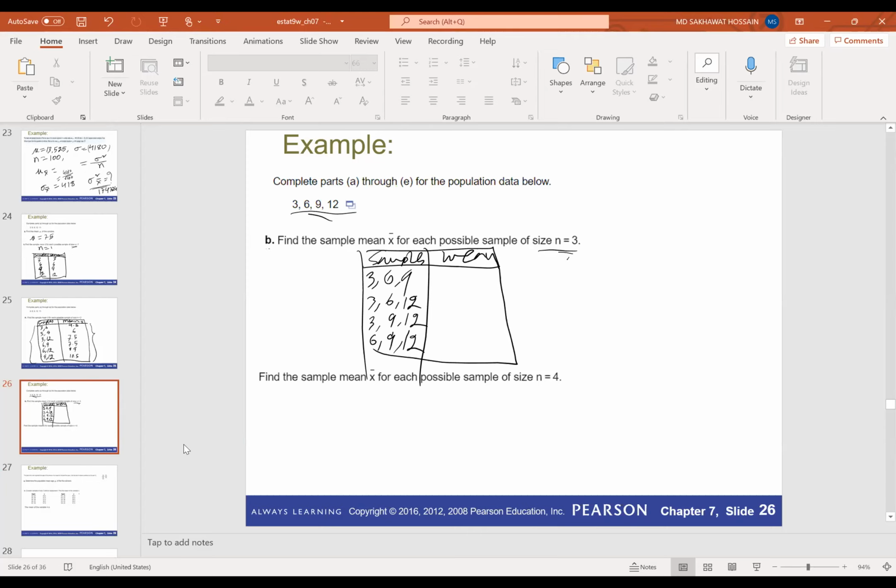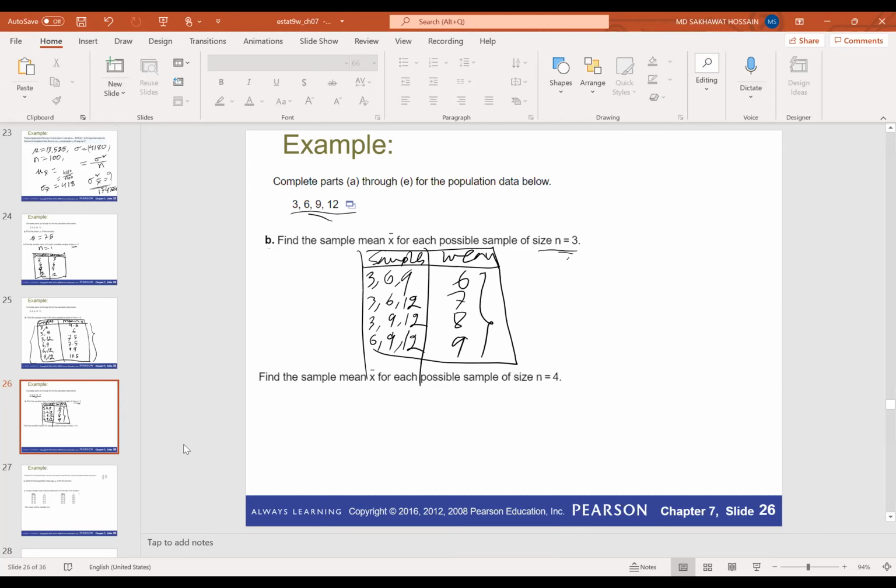So the sample mean for the first one is 18, so it will be 6. So this is 9 plus 12, 21. So this will be 7. This is 24. So that mean it will be 8. So this is 15 plus 12, 27. So this one will be 9. So this is the corresponding sample mean. So now you can construct distribution for this one.